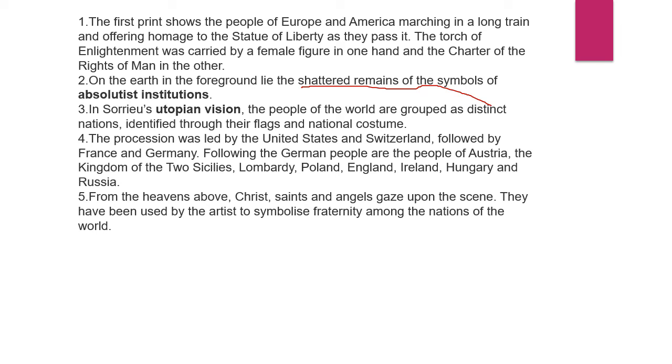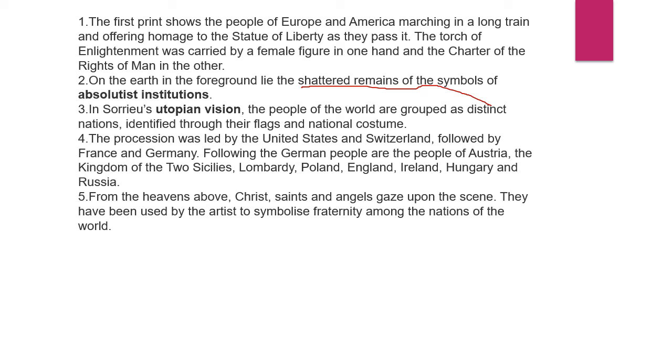The leading country is the United States. If you see the flag itself, you will see that the march being followed by different countries is actually led by the United States and Switzerland, followed by France and Germany. Germany here includes the people of Austria, the Kingdom of the Two Sicilies, Lombardy, Poland, England, Ireland, Hungary, and Russia.